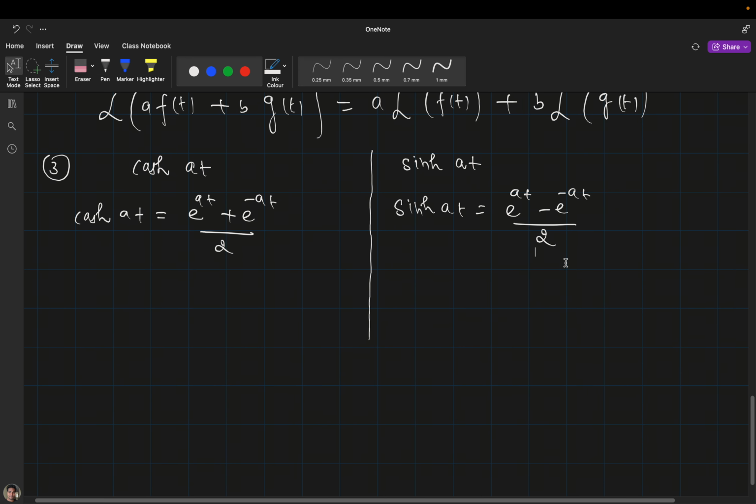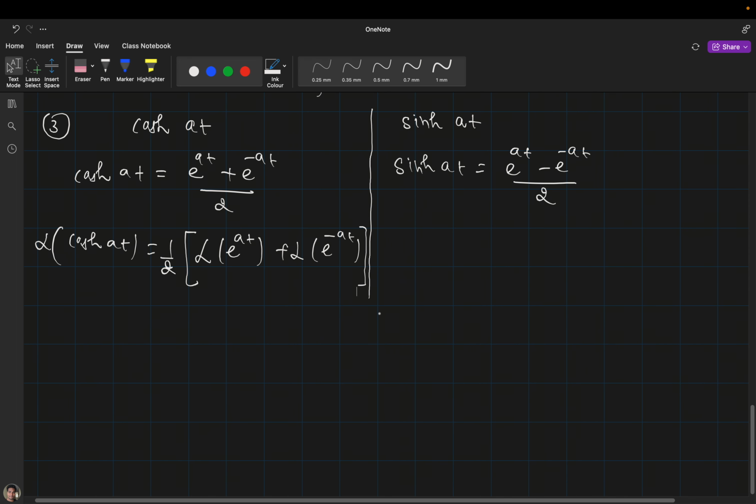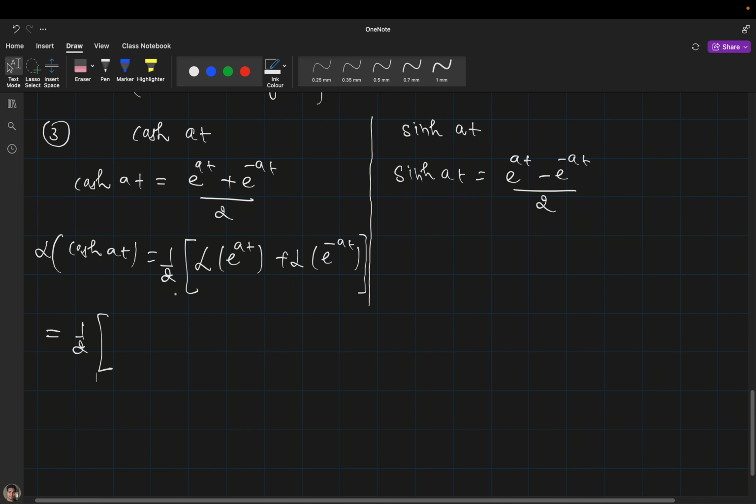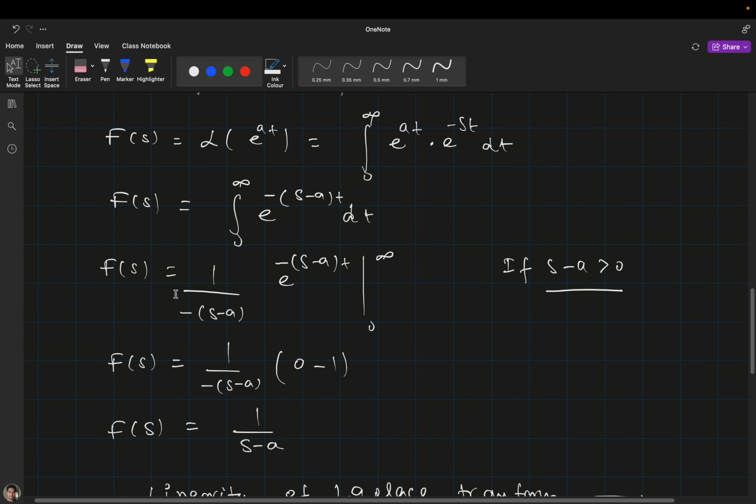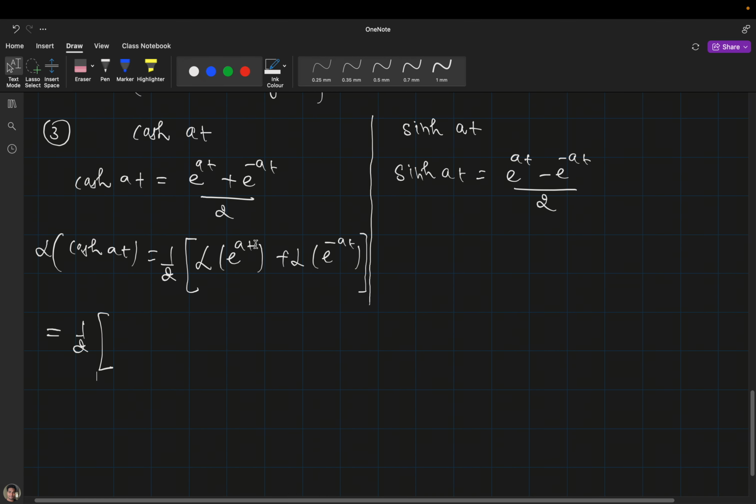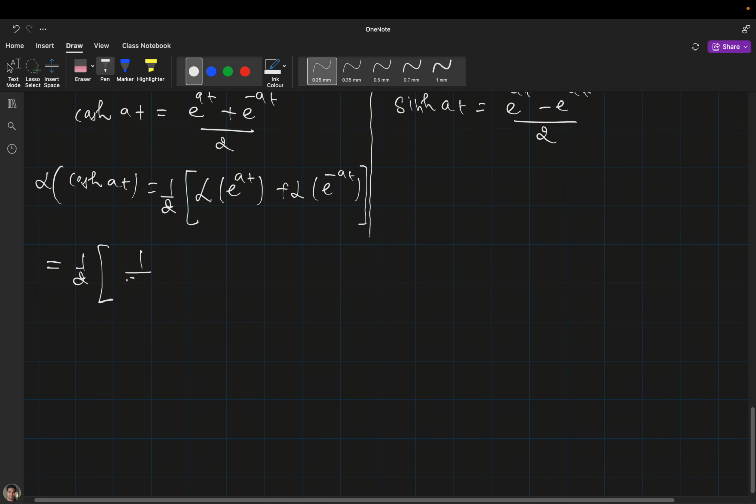Now you can see that if I take the Laplace transformation of hyperbolic cos of at, then from the linearity property I can write 1 by 2 outside, and the Laplace transformation of e raised to the power at plus the Laplace transformation of e raised to the power minus at. Previously we saw that the Laplace transformation of e raised to the power at was 1 divided by s minus a.